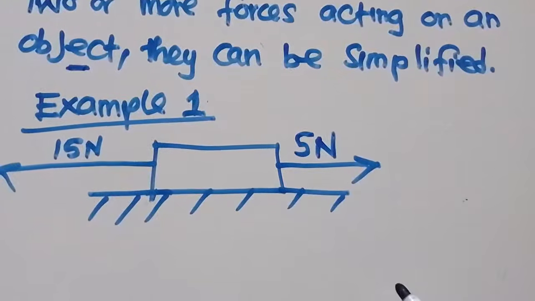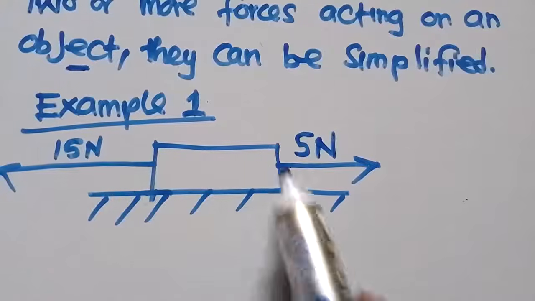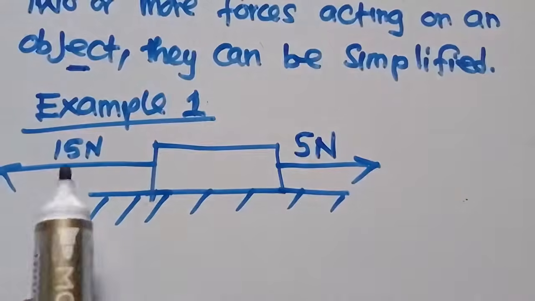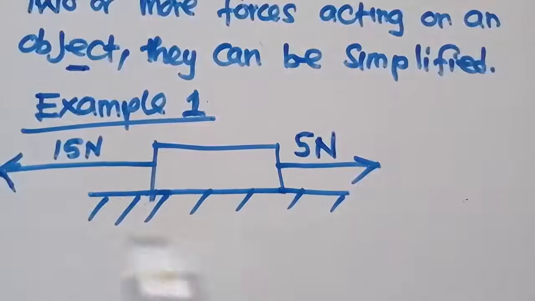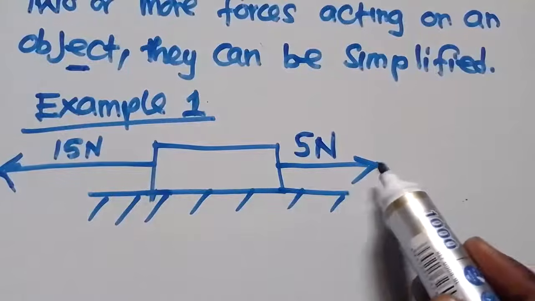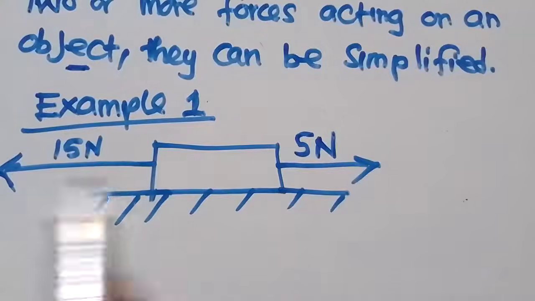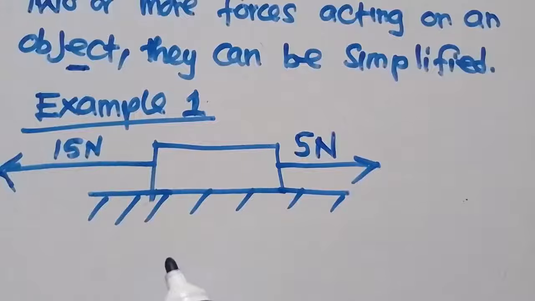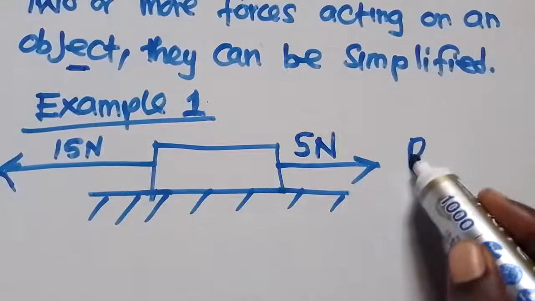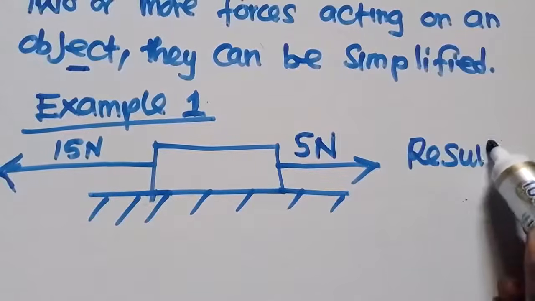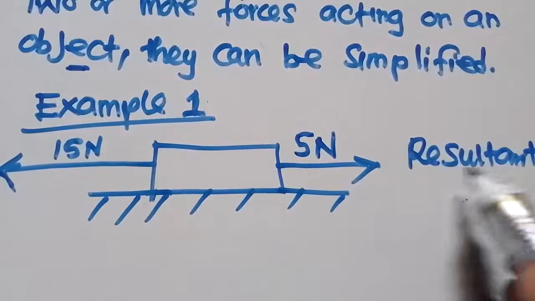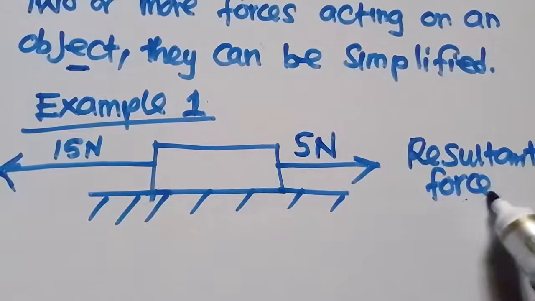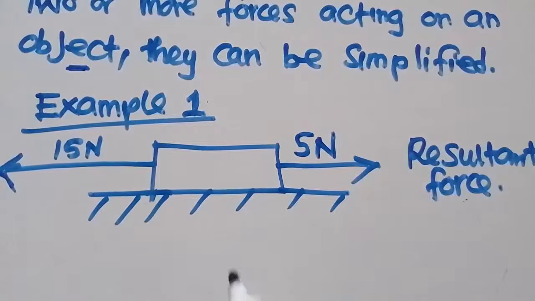So we've got two forces that are acting on this body, a 15 newton and a 5 newton. This one is pulling it this side, and this other one is pulling it this side. In this case, you'll be told to find the resultant force, because we've got two forces that are acting on a single object. So how can you find the resultant force?